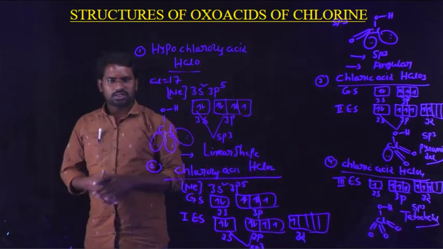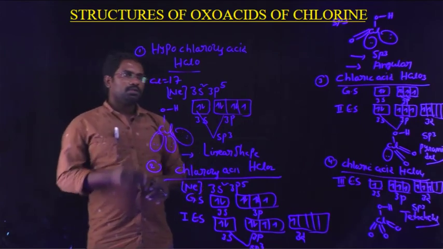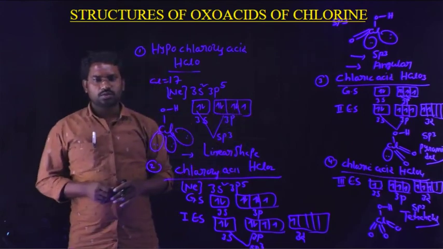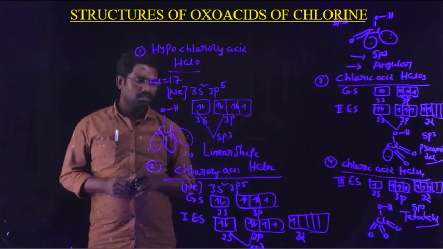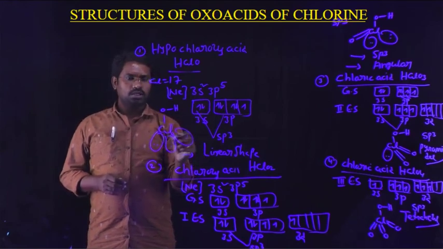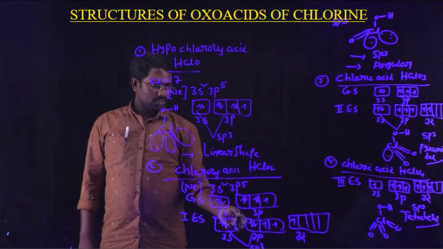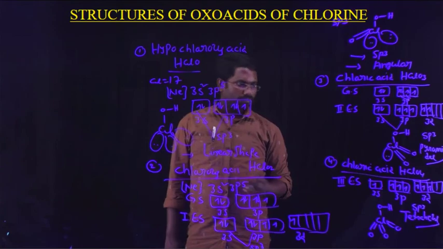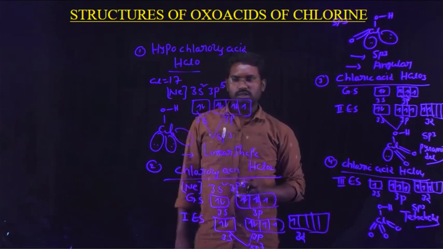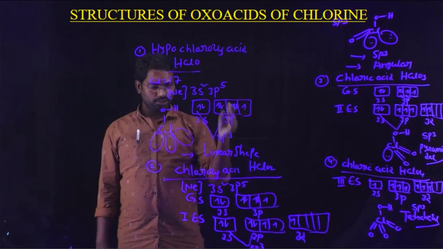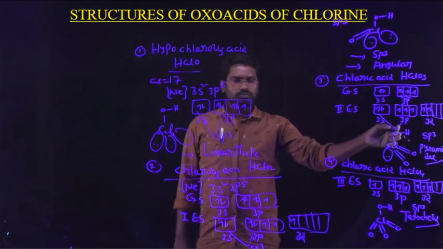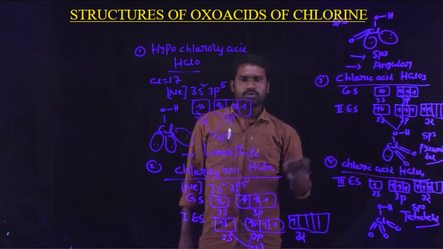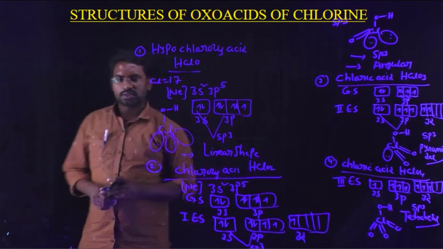So these are all the structures of the oxo acids of chlorine. Among the 4 types of oxo acids, chlorine has the same hybridization, that is sp3. In hypochlorous acid, 3 lone pairs are present. In chlorous acid, 2 lone pairs. In chloric acid, only 1 lone pair. And finally, no lone pairs are present. What are the shapes? First one linear, second angular, third pyramidal, and fourth tetrahedral. So this is about the structure of the oxo acids of chlorine.